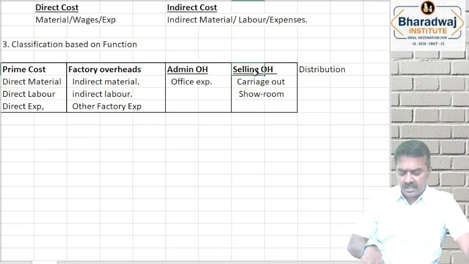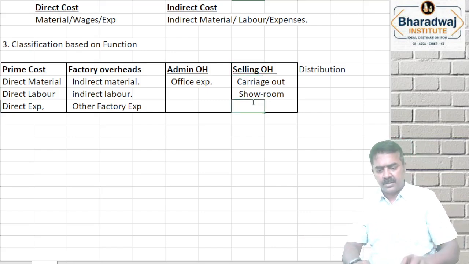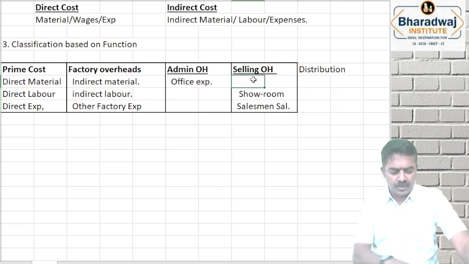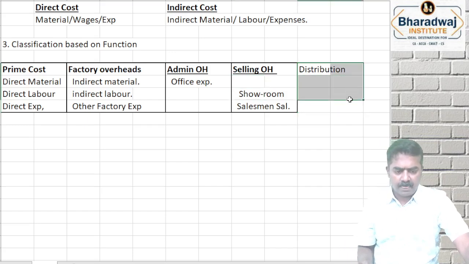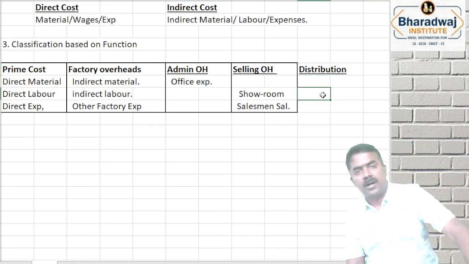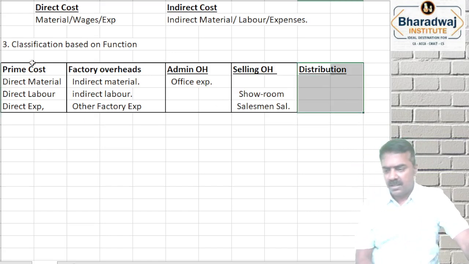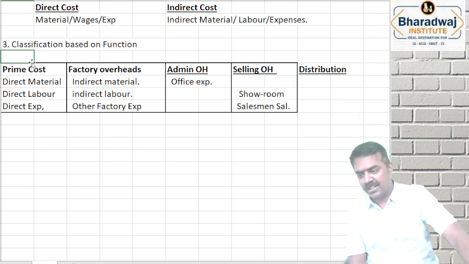So anything that is incurred for selling, salesman salary or commission. Carriage outwards will come under distribution overheads. Anything that is spent to move the goods from our place to the customer's place, we call it as which one? Distribution expenses. So the cost sheet in the next chapter is going to be based on this.